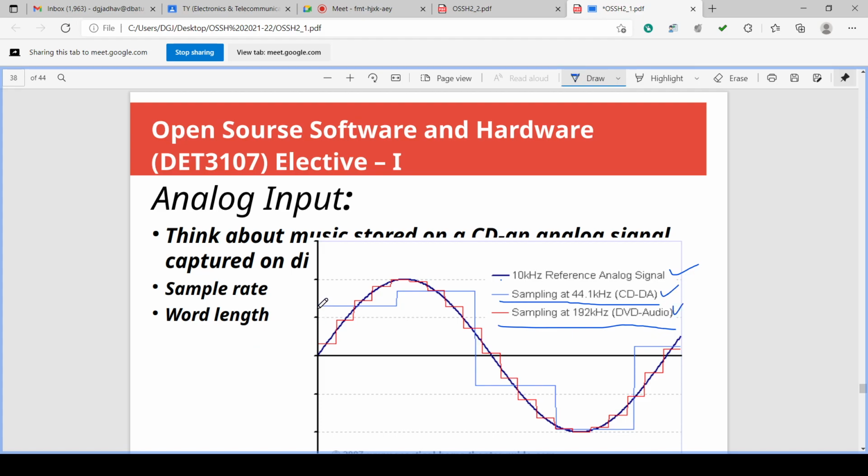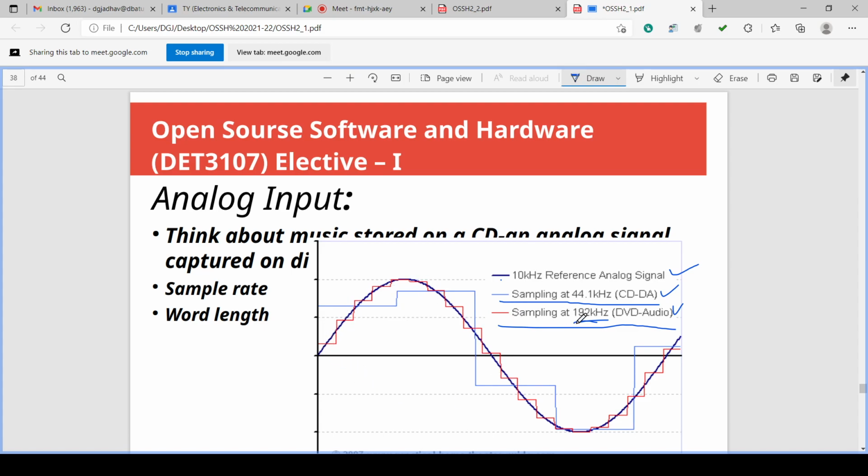If the sampling frequency is lower, there will be a longer time period between samples. But if sampling is with a higher sampling frequency, it will sample very fast, and that's why the accuracy of the signal will be more.